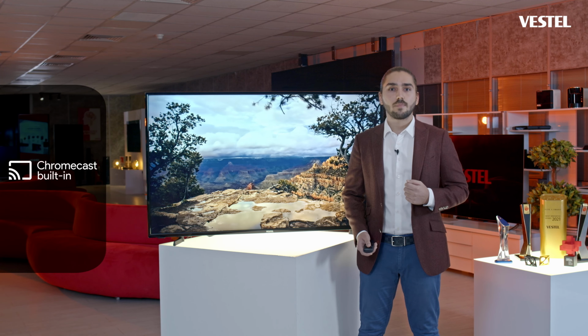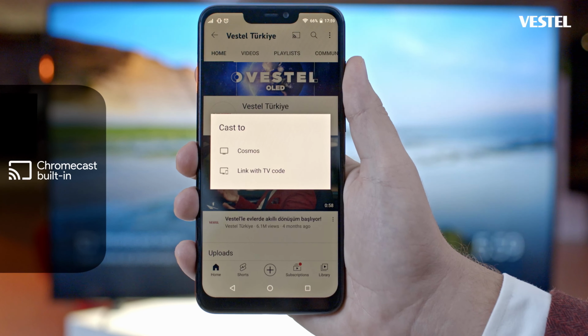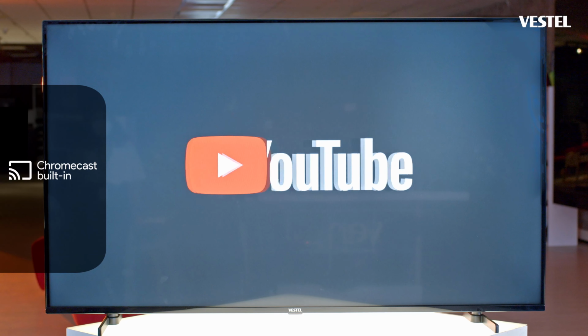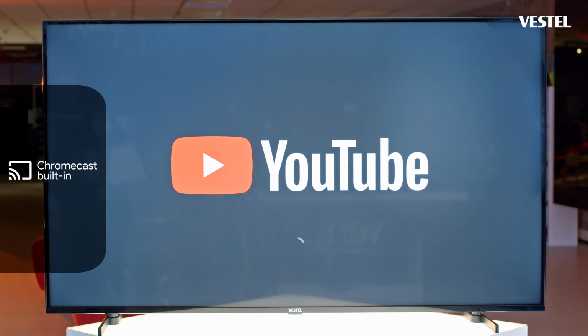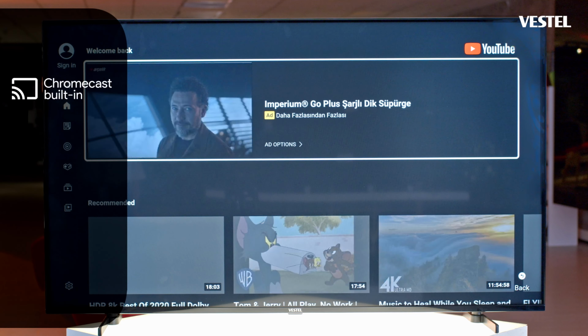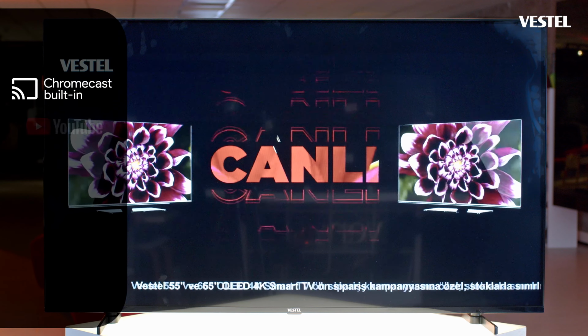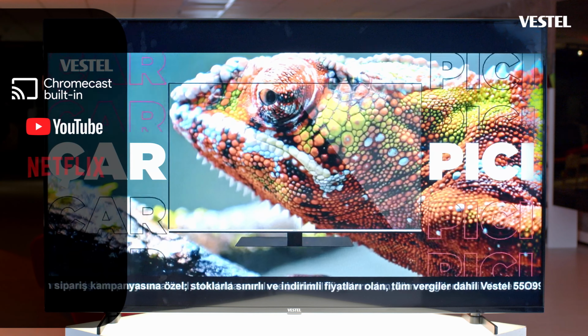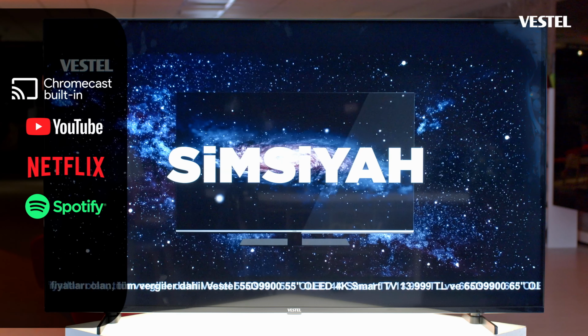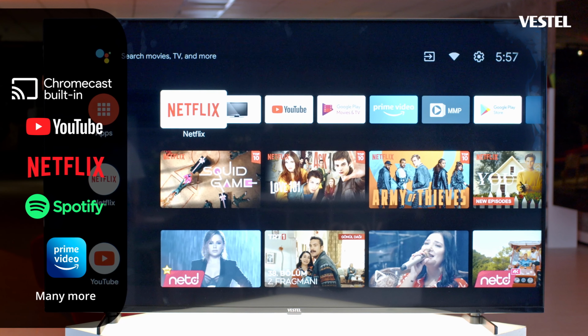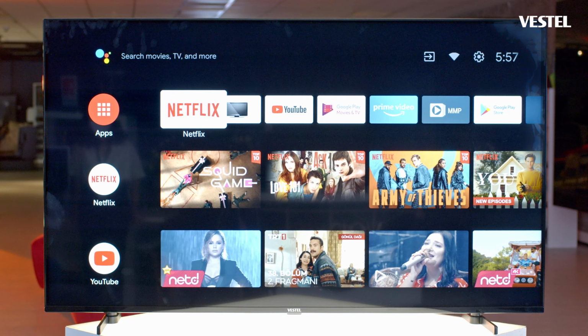Chromecast built-in. Chromecast built-in, which is used as an Android TV solution for screen broadcasting, is the name given to the technology that can broadcast video and audio to television over Chromecast-based applications. With the applications specific to the Chrome browser and compatible applications on computers, image and sound can be transferred to televisions from an external device. In order to use this feature, the external device and the TV must be connected to the same internet network.